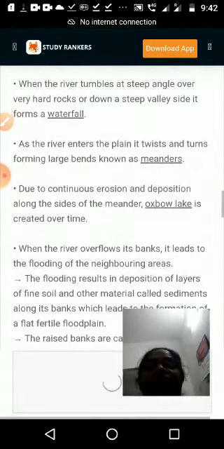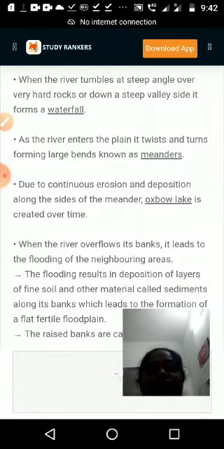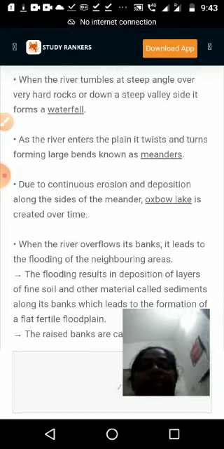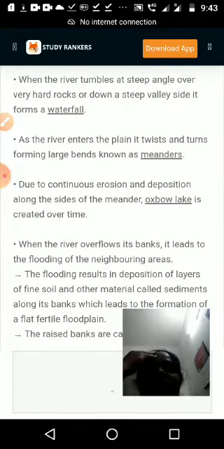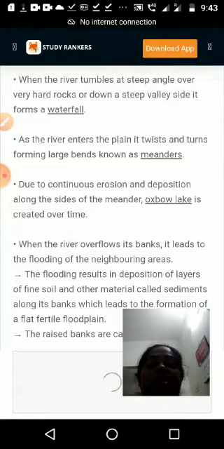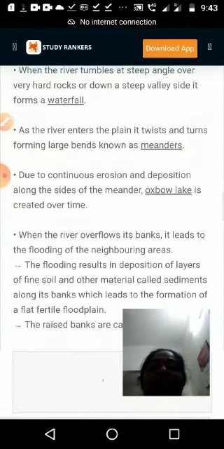Then we know which is the biggest waterfall, and in India we have many waterfalls. On the net you can search and find out three things: the biggest waterfall in India, the biggest waterfall in South India, and the biggest waterfall in Tamil Nadu. Okay, at least two: the biggest and second biggest waterfall in India. You can search and find out on the net.